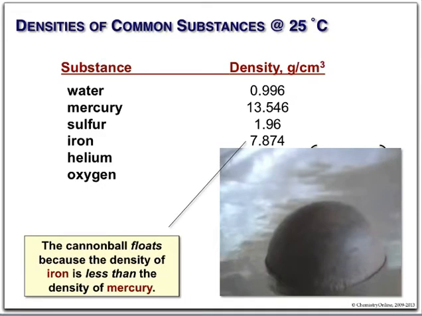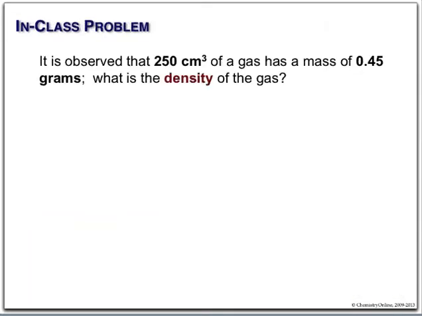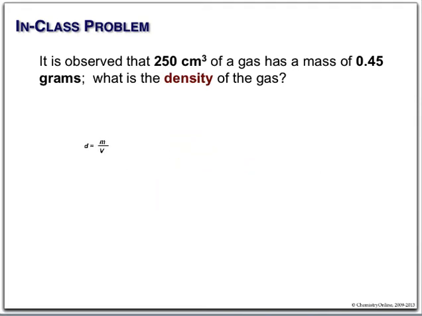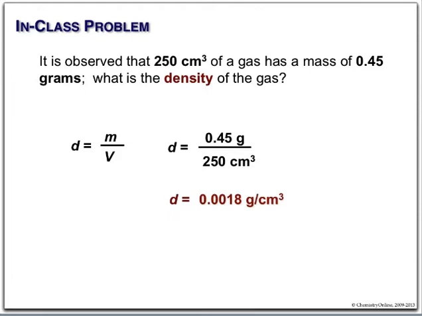Let's do a couple of simple problems. If we have 250 cubic centimeters of a gas and a mass of 0.45 grams, what is the density? We remember density is mass per unit volume. All we have to do is take our equation, substitute for mass and volume, and our density is 0.0018 grams per cubic centimeter. We're dealing with two significant figures.